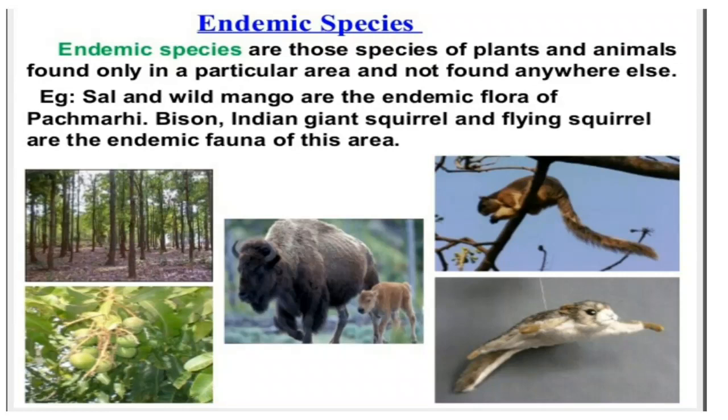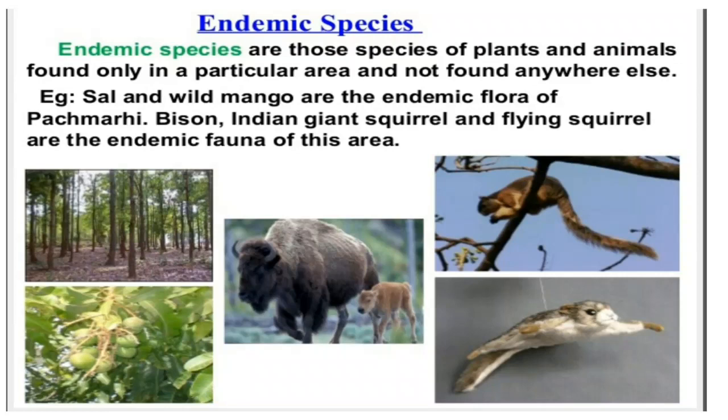Interbreeding means the members of a species can reproduce fertile offspring only with the members of their own species and not with the members of other species. They can't interbreed with other animals. This is because they have some common characteristics, and because of this only their population is going to increase.